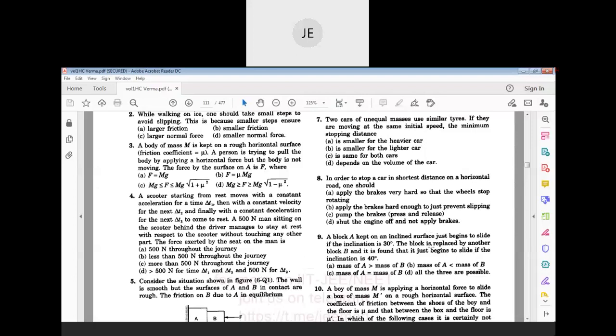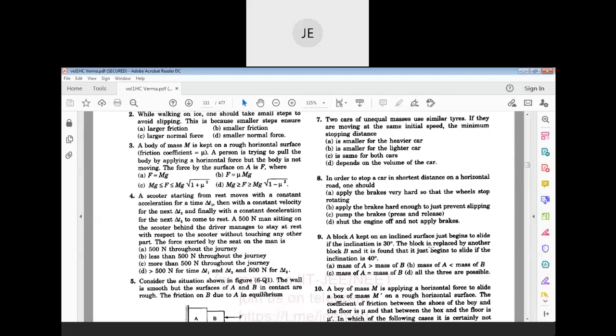That is the only difference. And the weight component also you should take, mg sin theta. So acceleration is mu mg cos theta by mg sin theta. mg gets cancelled, so it does not depend on mass. So acceleration is mu tan theta.